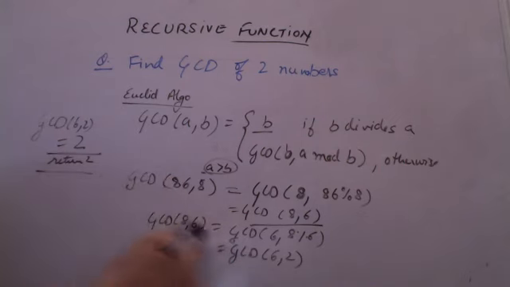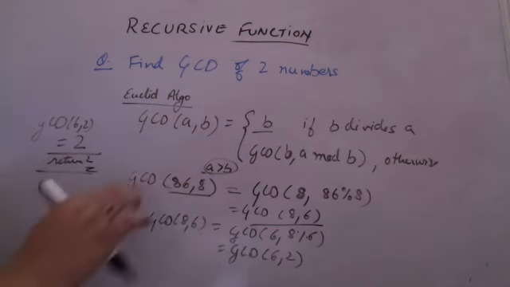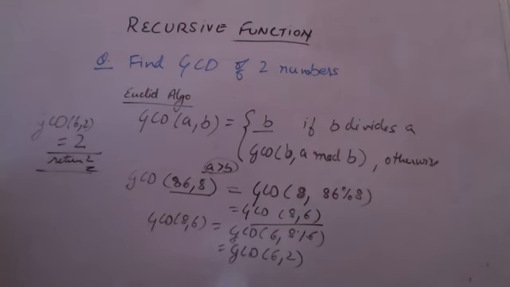Every time, from here also 2 will be returned, from here also 2 will be returned. So the final GCD for the two numbers will be calculated as 2 here. Is it clear how recursively I have done it? All of you can write a program for this now.